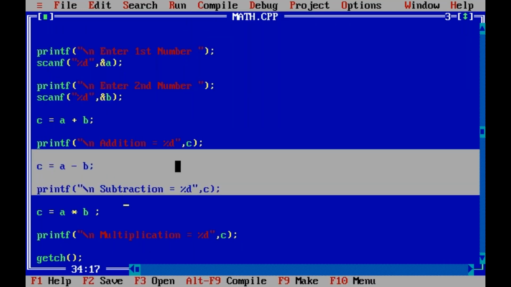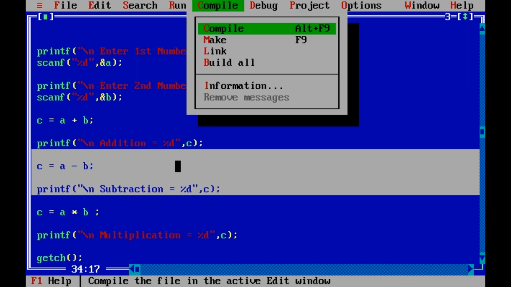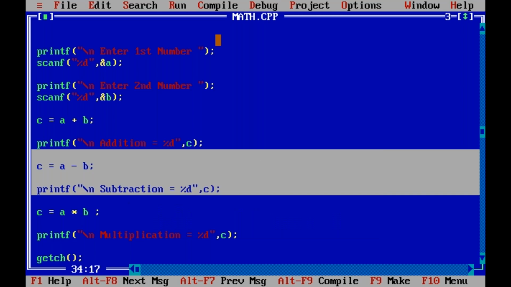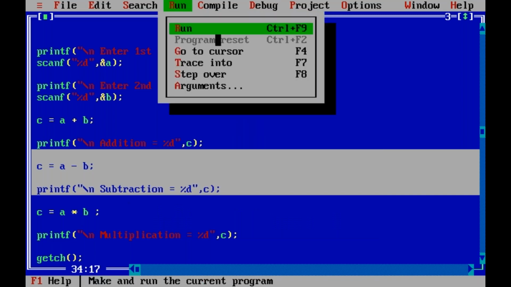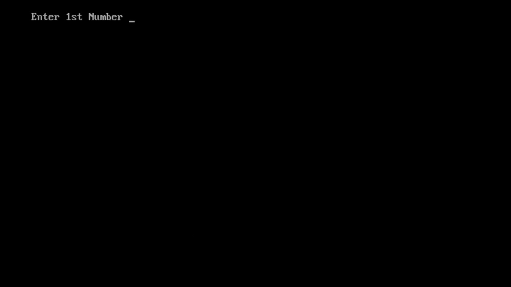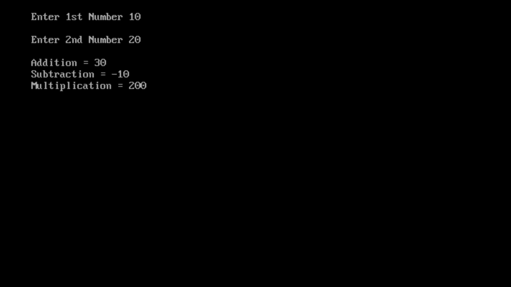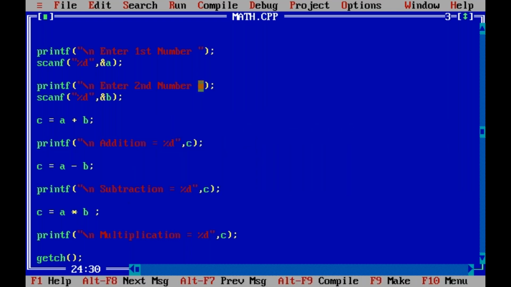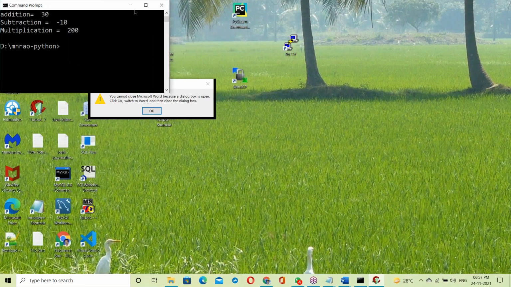See, Alt C, compilation first of all. Hold the Alt key, then compile. So compile option, right? Compile success, no error. Next, run. Enter key. Program executed. Enter first number 10, second number 20. Addition, subtraction, multiplication. So this is a C program. First of all, it compiles. If it is compiler based, first compilation, later working.